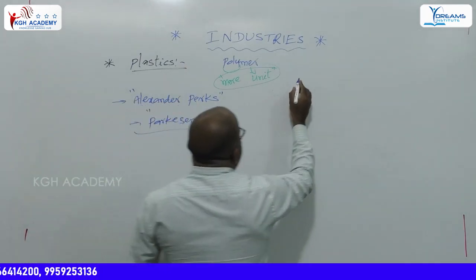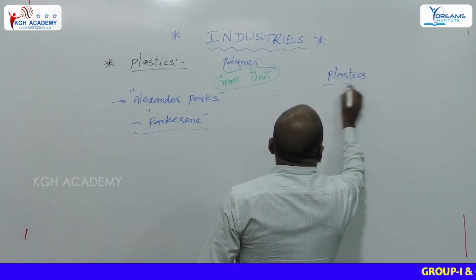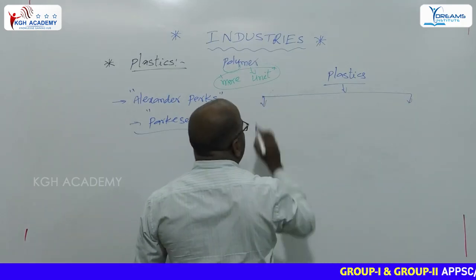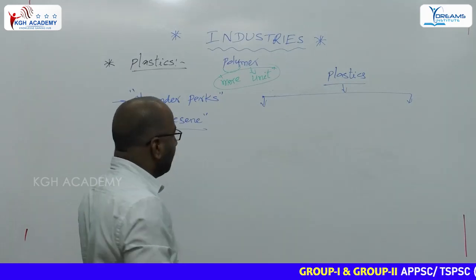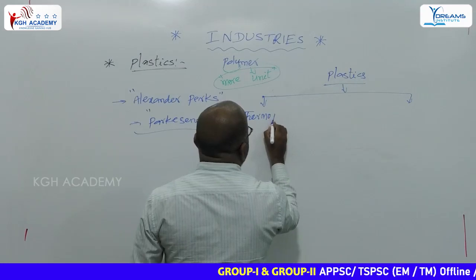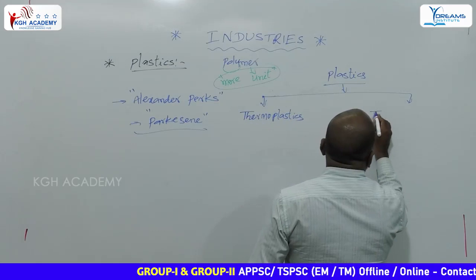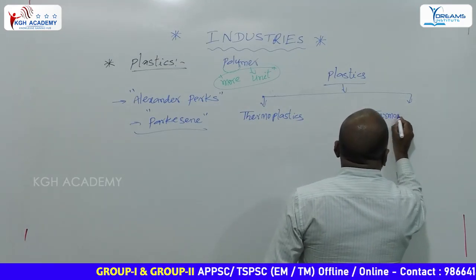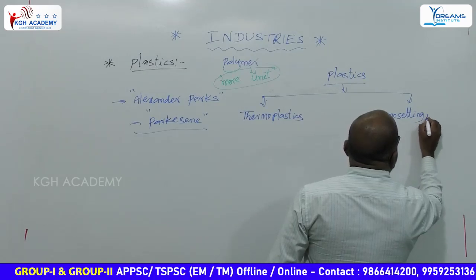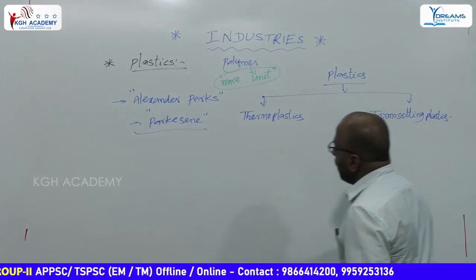Different types of plastics are there. They are mainly classified into two types. One is thermoplastics. The second one is thermosetting plastics.